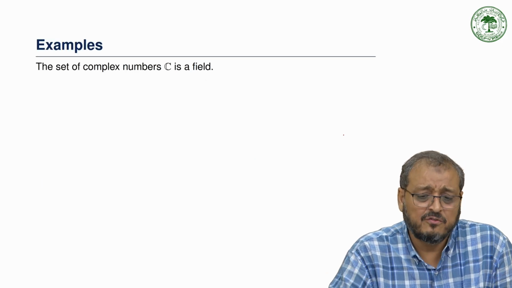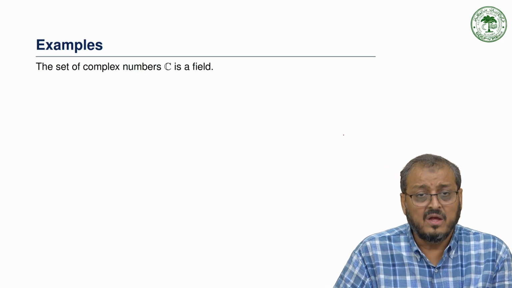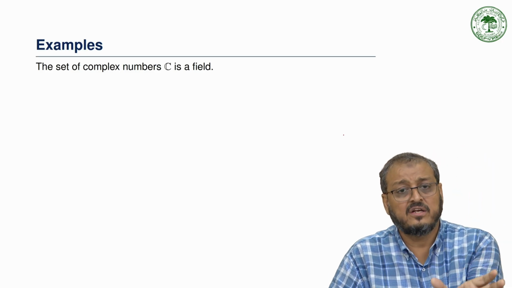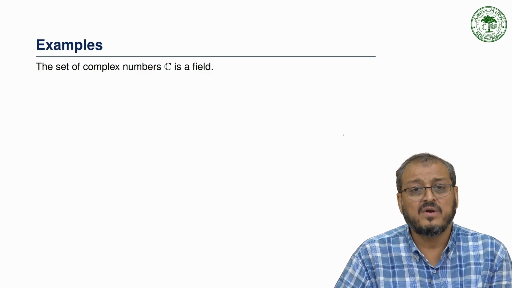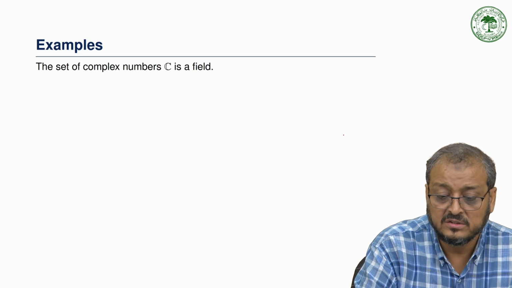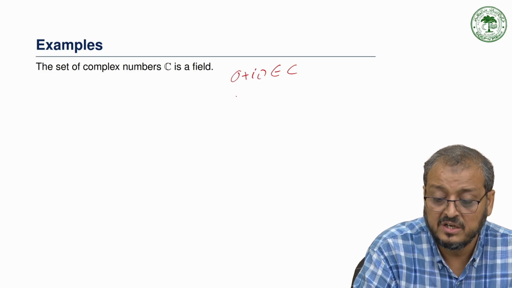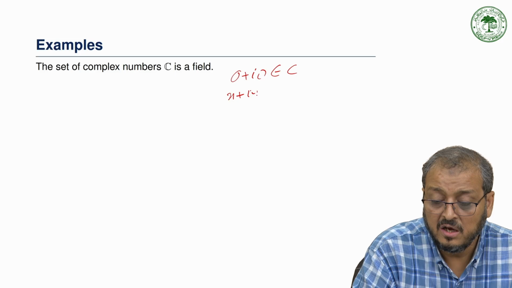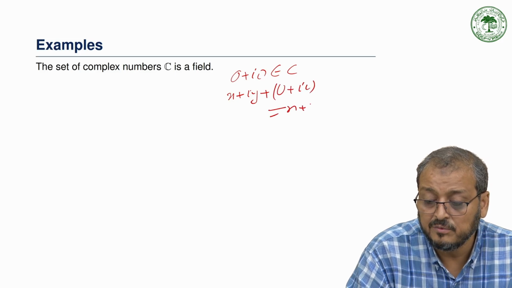Similarly, we can say that the set of complex numbers under addition and multiplication is a field in a similar fashion, because the sum of two complex numbers is again a complex number, and the product of complex numbers is again a complex number, and associativity and commutativity are satisfied. 0 plus i times 0 is an element of C. If we take x plus iy plus 0 plus i0, it gives x plus iy.